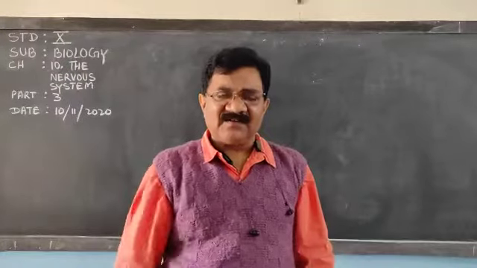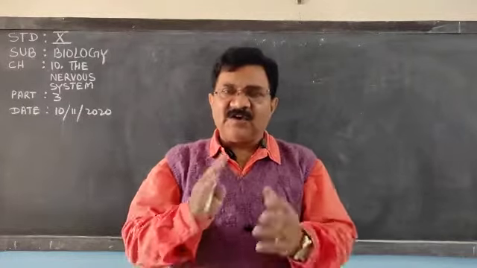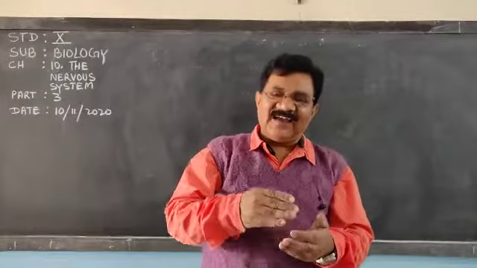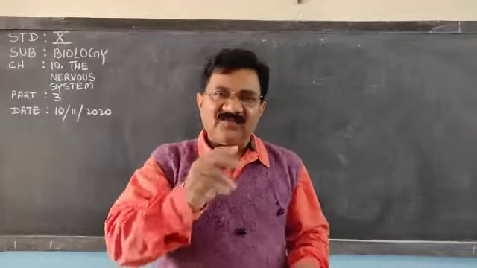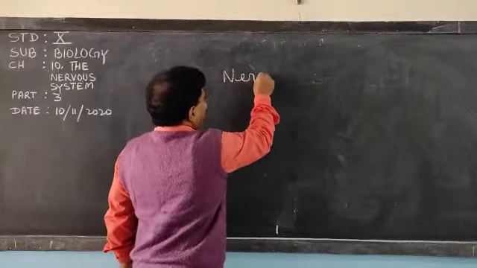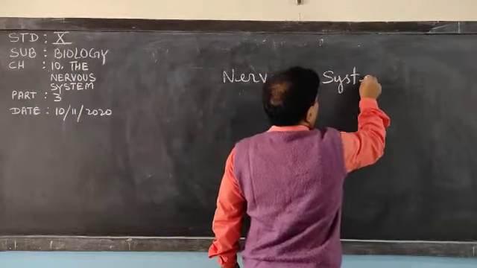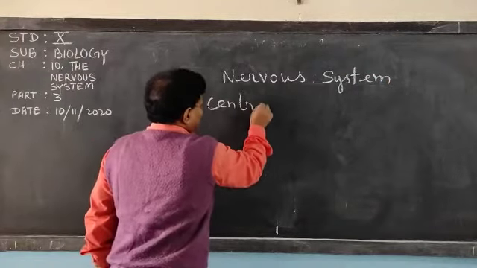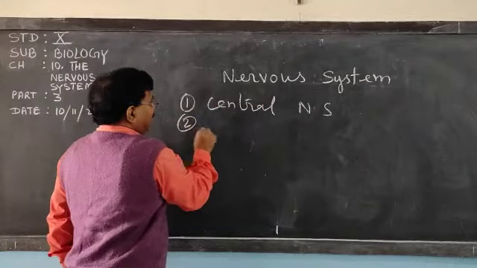We have discussed about the nervous system, that is, control and coordination, which is done by two methods. One is the endocrine system, which we have already discussed, and the next one is the nervous system. In the nervous system there are two types: one is the central nervous system and the other is the peripheral nervous system.